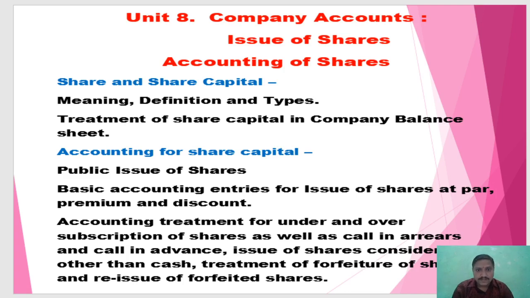Now, basic accounting entries for issue of shares at par, premium and discount. Means if a 100 rupee share is sold for 100 rupees, then it is at par. If a 100 rupee share is sold for 110 rupees, meaning 10 rupees extra, that is premium. If a 100 rupee share is sold in the market for 90 rupees, that is a 10 rupee discount. So at par, premium, discount, and accounting treatment for under and over subscription of shares as per demand in the market,